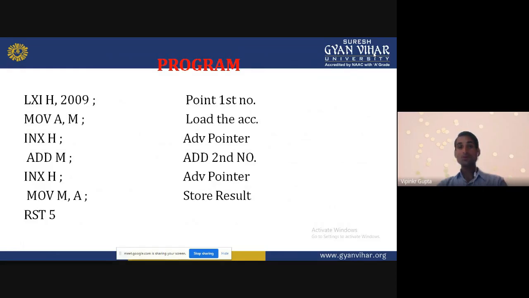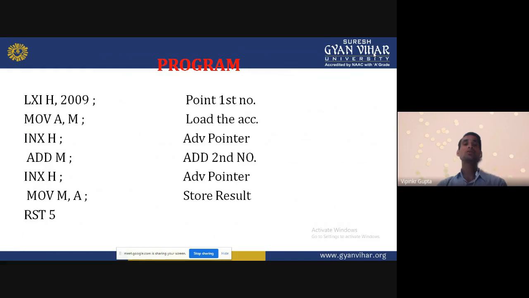Now we can increment the HL pair, as I said. So we can get the next memory location, and from the next memory location we get the next data. So we can directly add these two data.